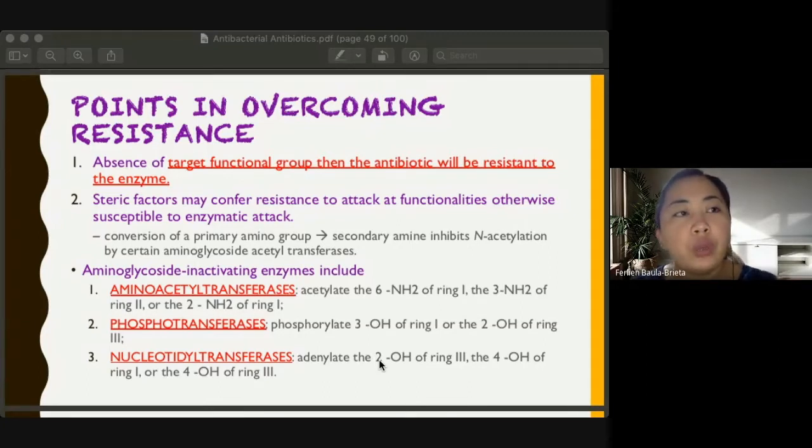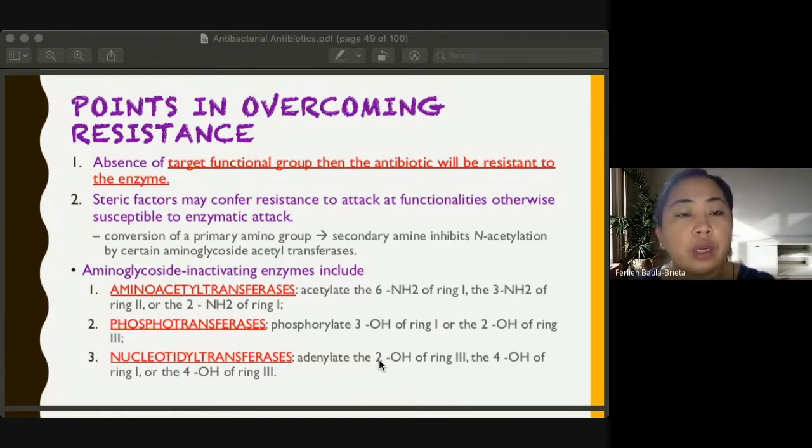So when we develop aminoglycoside, we need to consider the following. So absence of the target functional group, then the antibiotic will be resistant to the enzyme. So as I mentioned kanina, we will remove 3-hydroxy and 4-hydroxy so that phosphorylation of the enzyme will not occur. And then steric factors, kanina, the axial and equatorial positioning of hydroxy will confer resistance to the attack